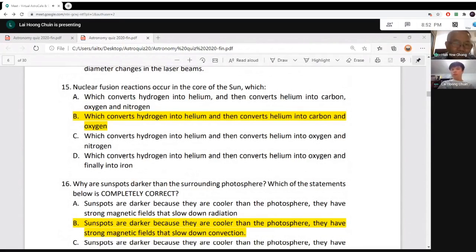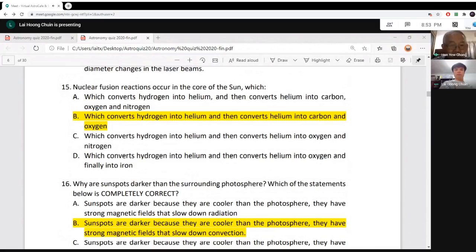So after helium, what will happen? The helium will convert, and then more and more protons come in, and the helium will combine, and finally you combine the helium into carbon and oxygen, and that's all. At the end stage of the sun, when it converts helium to carbon and oxygen, the sun will expand to become a red giant, because the temperature in the sun right now is 15 million degrees Celsius, but converting helium to carbon and oxygen needs much hotter.